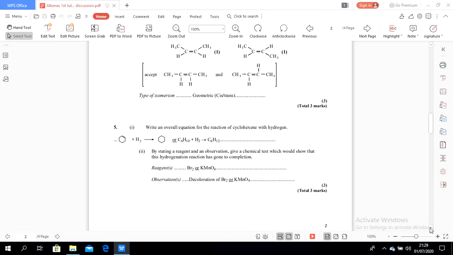The result is the decolorization of the bromine, or we can use potassium manganate. Why? Because potassium manganate itself has color, so when the potassium manganate reacts with the alkene, there is a decolorization. So the test uses bromine or potassium manganate, and the result is decolorization.